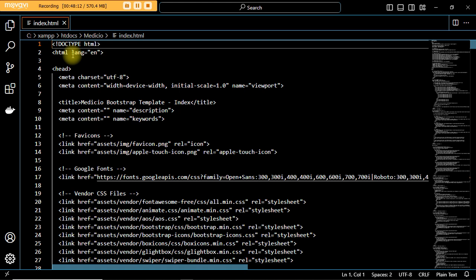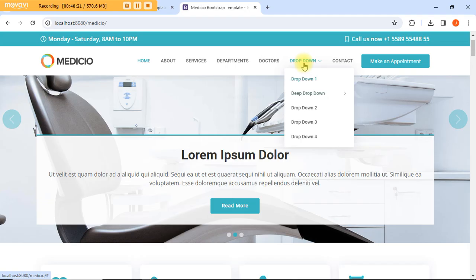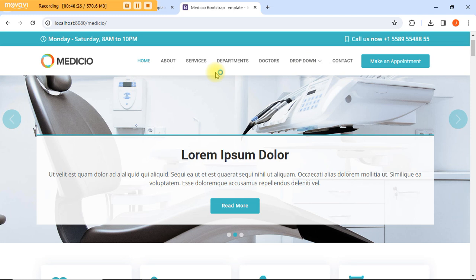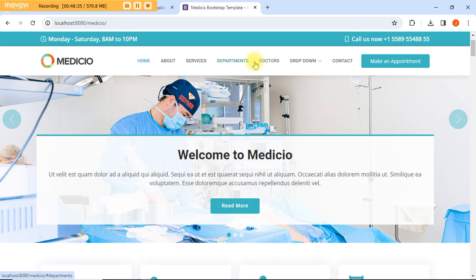So what are we going to be looking for? We're going to be looking for this drop down menu to remove. Anytime you see a menu like this, I'll show you the part of the code that is for the menu.